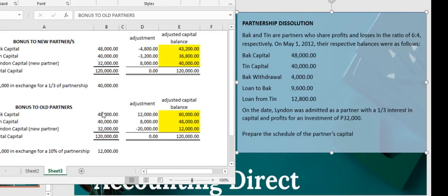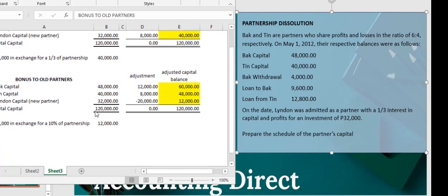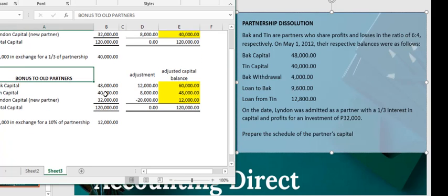Now let's move on to the other scenario, in which dissolution may be caused by the withdrawal of one of the partners. Let's kill Tin. Now we're serial killers. Who are we going to kill? Let's kill Tin. Okay?